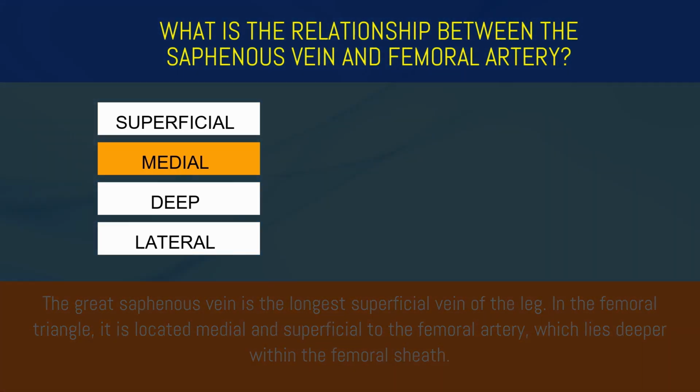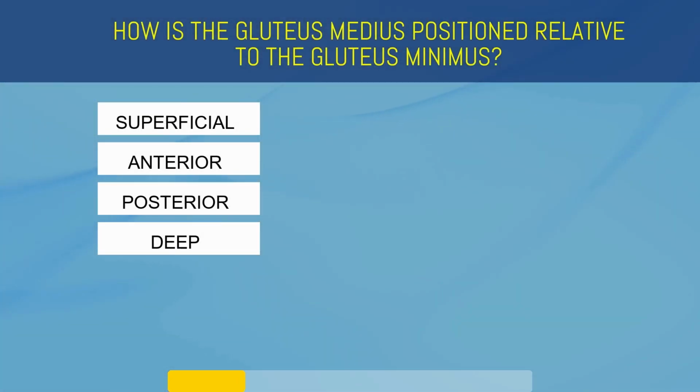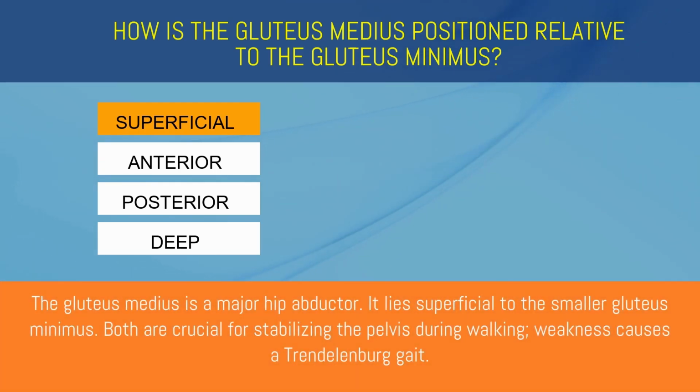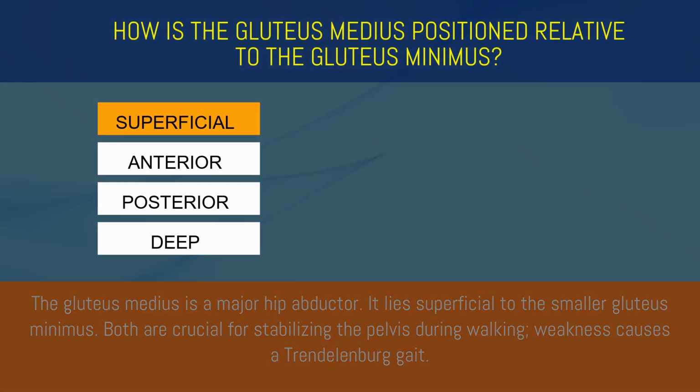How is the gluteus medius positioned relative to the gluteus minimus? Superficial, anterior, posterior, or deep? Superficial. The gluteus medius is a major hip abductor. It lies superficial to the smaller gluteus minimus. Both are crucial for stabilizing the pelvis during walking. Weakness causes a Trendelenburg gait.